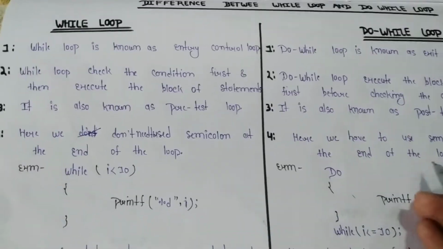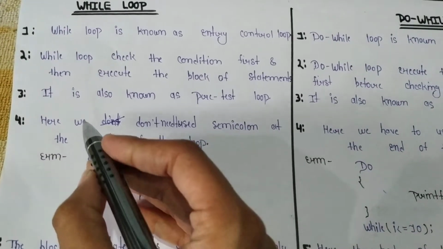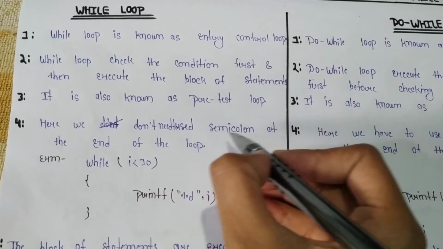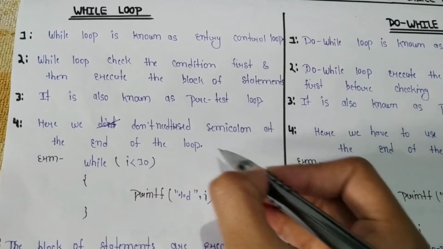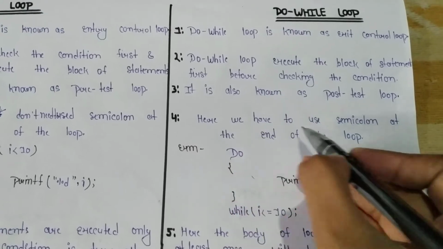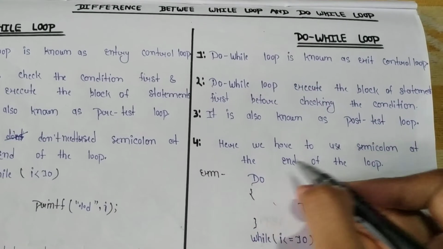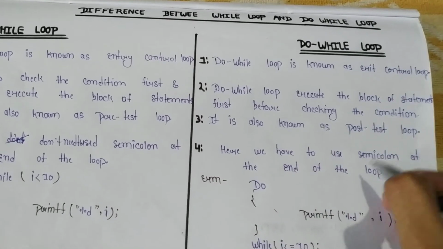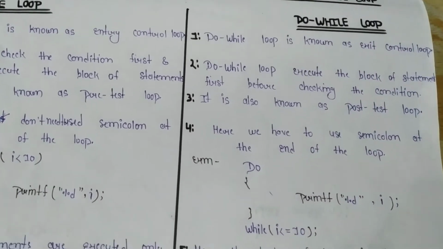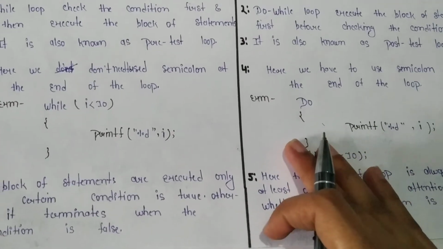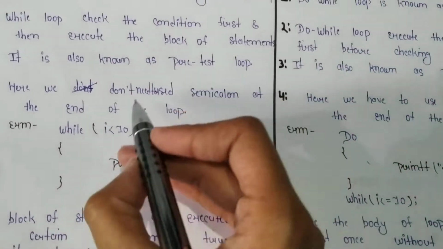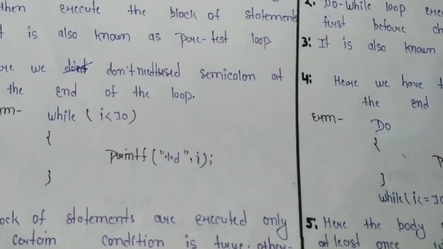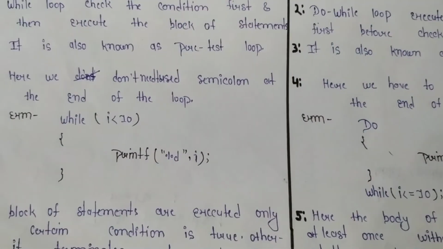Clear? Now the next one is: in while loop we don't need to use a semicolon at the end of the loop, and in do while loop we have to use a semicolon at the end of the loop. Means in do while loop the semicolon is compulsory. Here we can see a simple example: while, and the given condition i is less than 10.